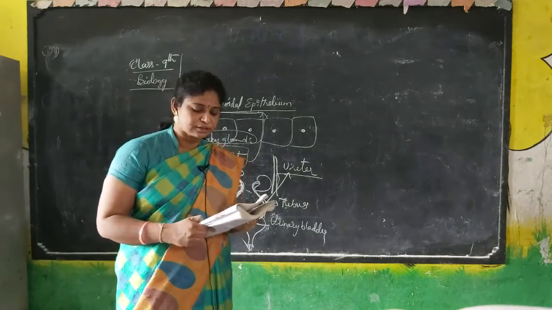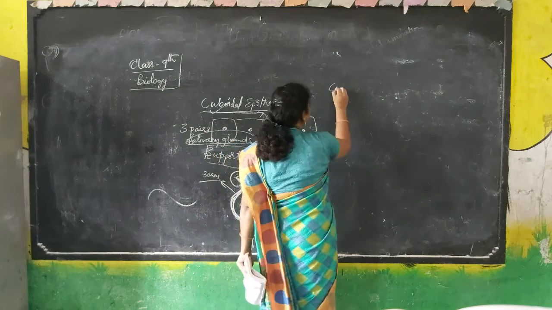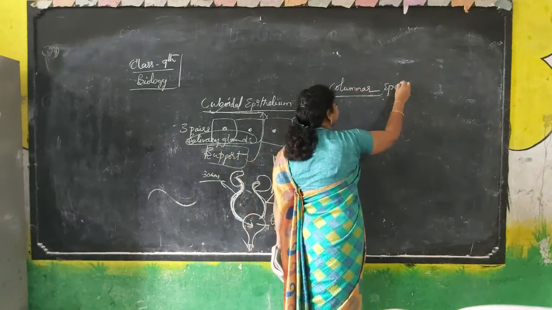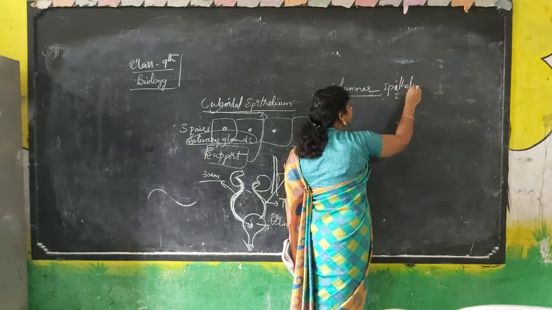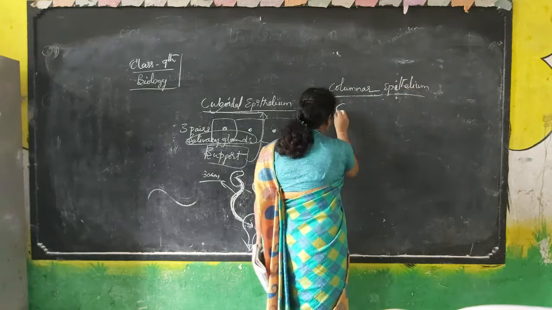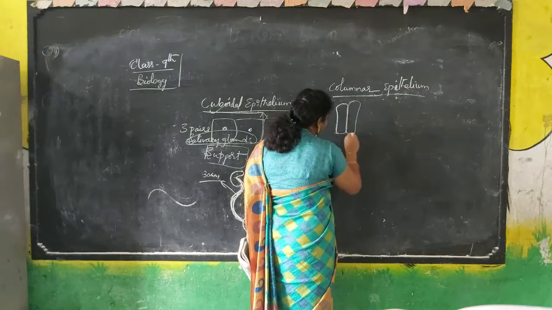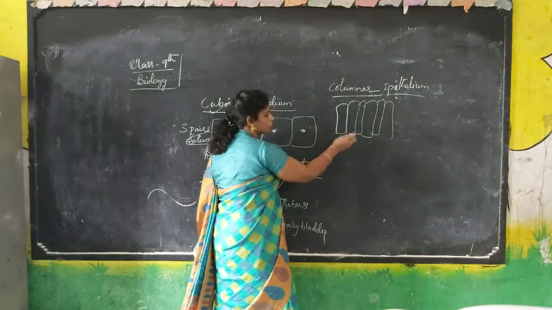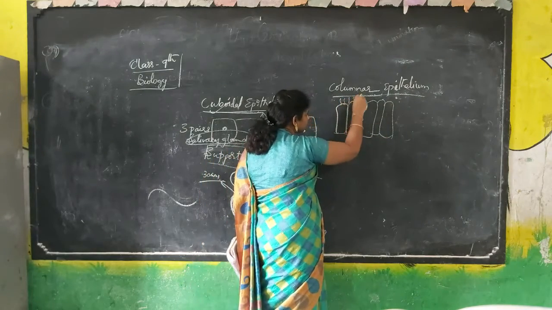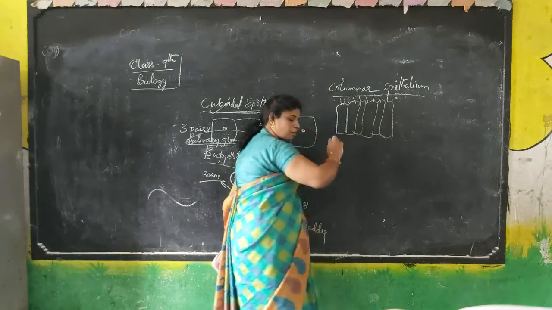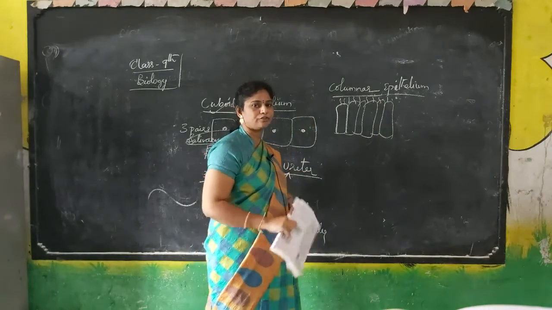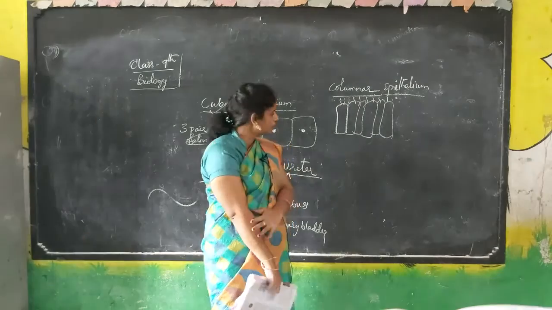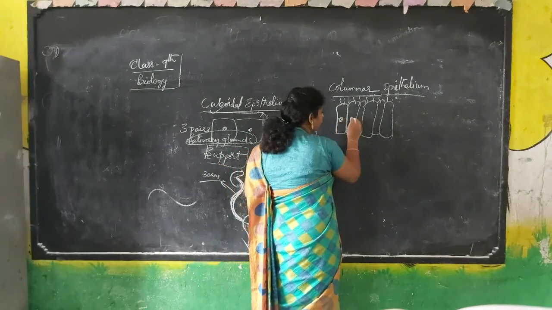The third one is columnar epithelium. See here, columnar epithelium is just like columns, long and elongated. This is like a cube, and this is long and elongated, and it also contains hair. The outermost layer of our body contains hair, so we can think that it is also made up of columnar epithelial cells with the nucleus. These are long and elongated.